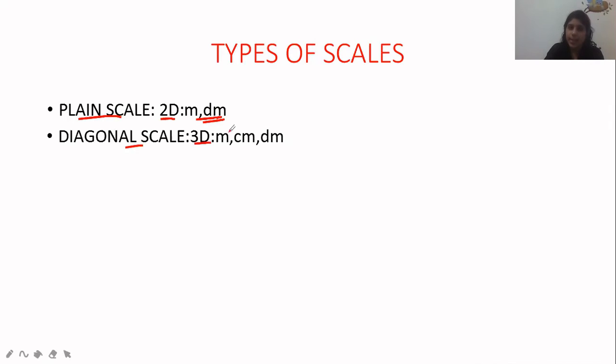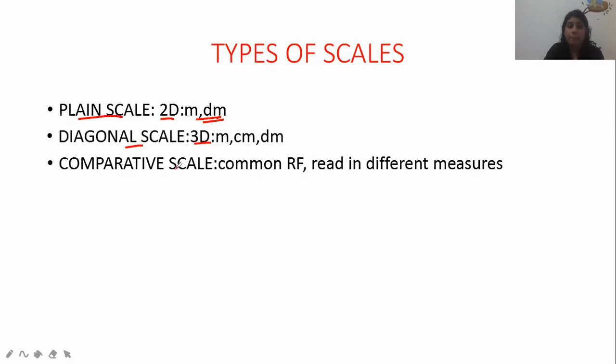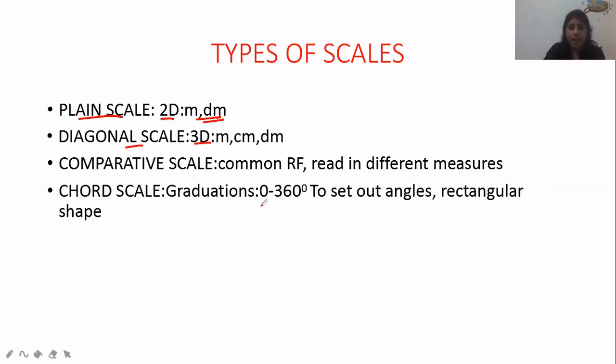The diagonal scale is for a 3-dimensional scale. Second is comparative scale. Comparative scale means it has a common representative fraction. We can read as per our measurement, in which quantity we want it. Chord scale means we have to set this out for measuring angles. Actually, this is a rectangular type of box in which a protractor is kept, and 0 to 360-degree graduations will be there.